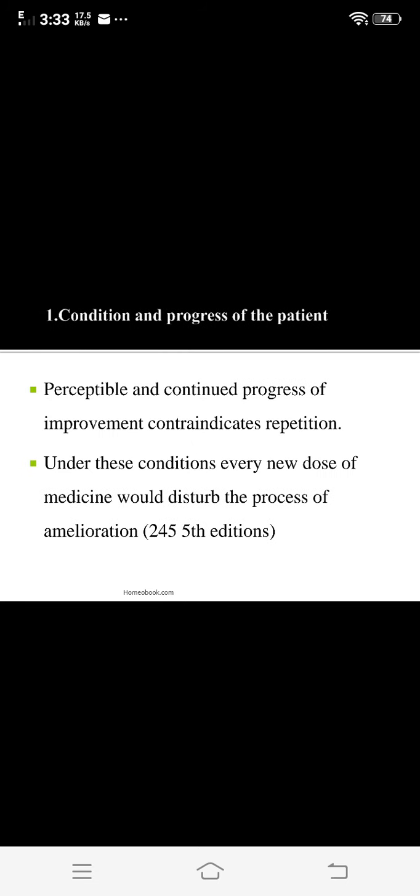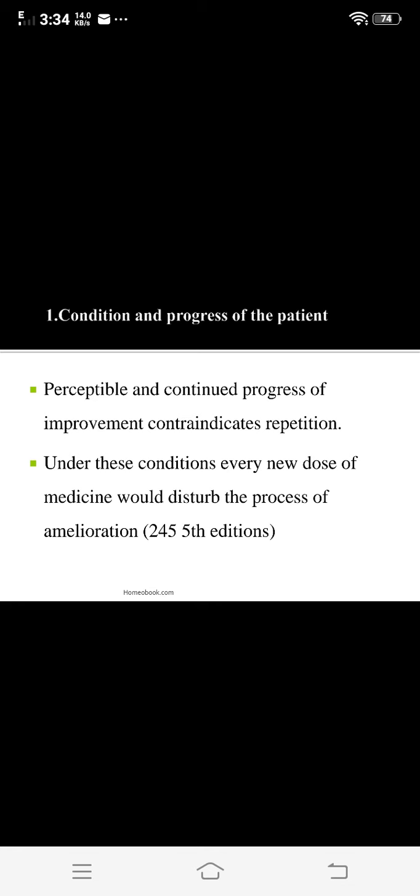So the first point is the condition and the progress of the patient. What is the condition and progress of the patient? The perceptible and continued progress of improvement contraindicates repetition. If the patient is moving toward a state of improvement or is feeling well, this contraindicates repetition.